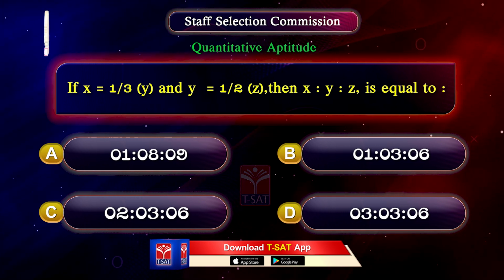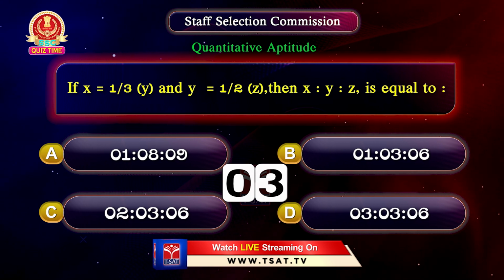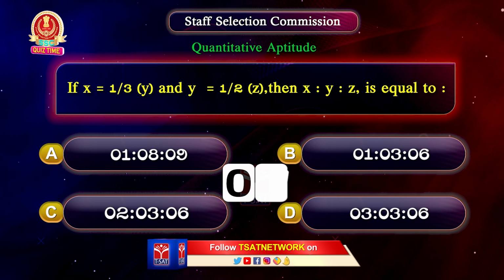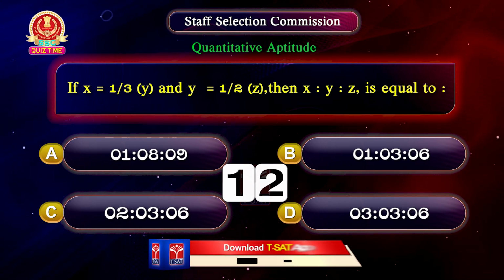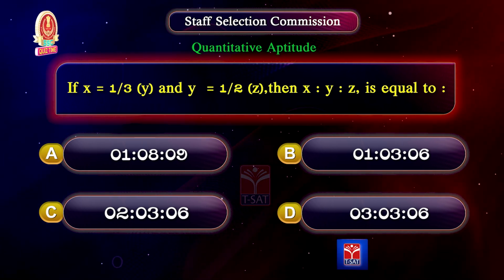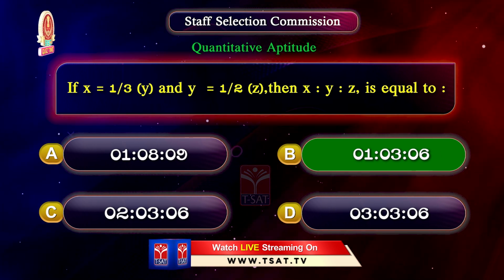Your time starts now. The correct answer is option B, 1 is to 3 is to 6.